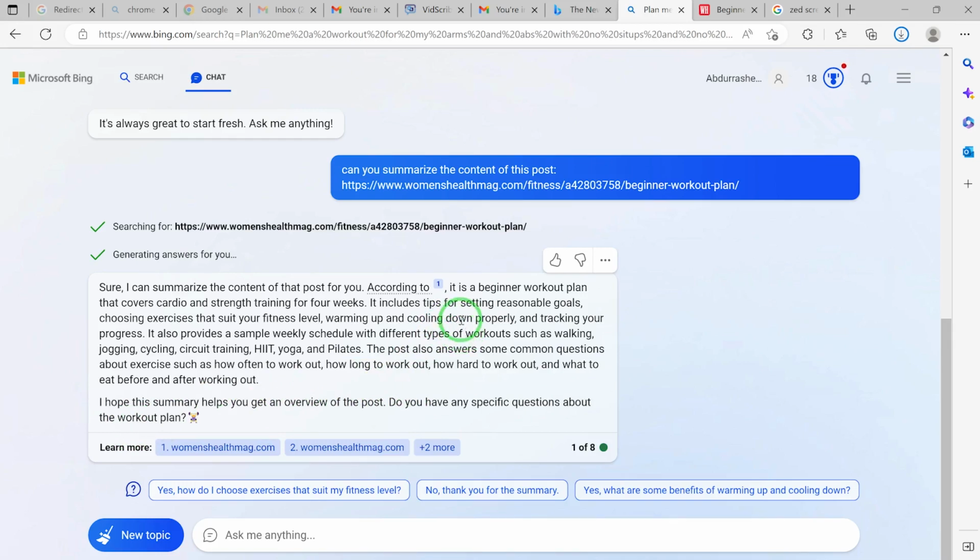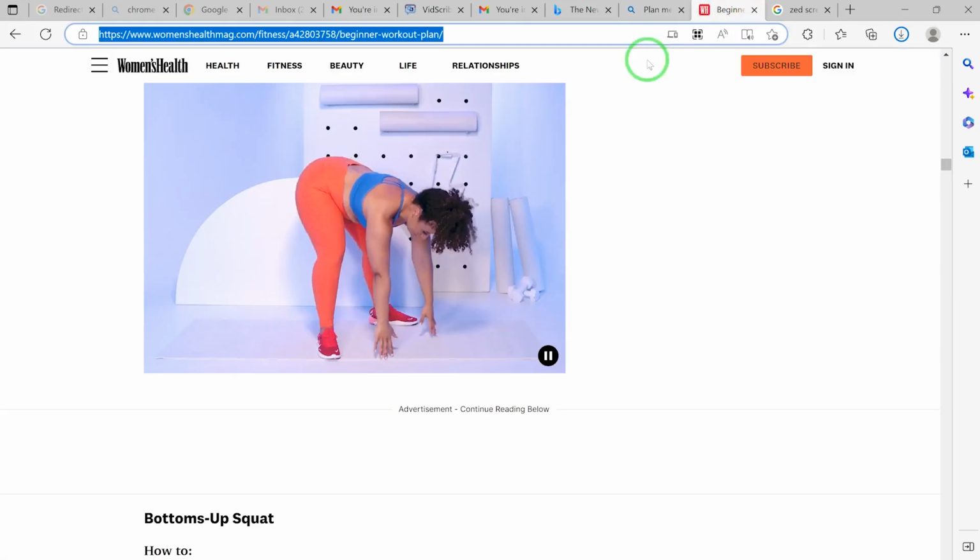And if you want to ask it a specific question about the blog post, it is still going to provide the answer. Who can do this? That's my question. With just a mere look at the link, it has given you a summary about it. You can see how powerful and exceptional this is. You can be very specific.